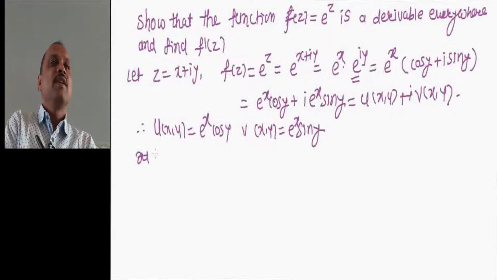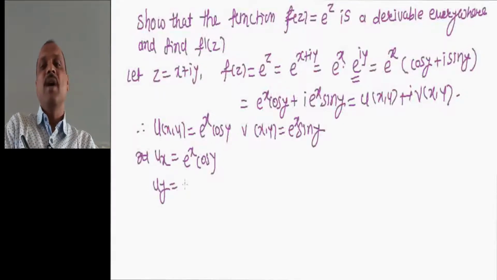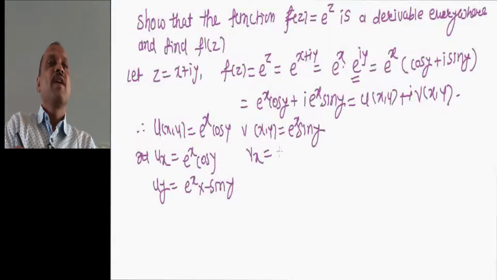Then del u by del x, that is ux, equal to the derivative with respect to x, which is e raised to x cos y. Uy, derivative with respect to y, derivative of cos y is minus sin y, so e raised to x into minus sin y. Again Vx, derivative with respect to x, is e raised to x into sin y, and Vy equal to e raised to x into cos y.